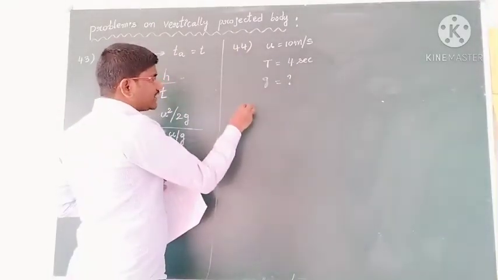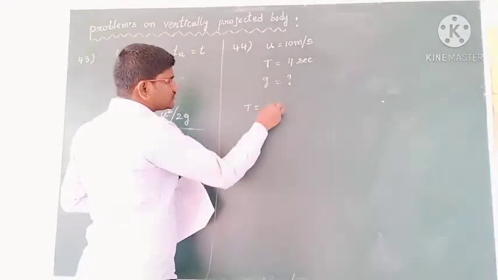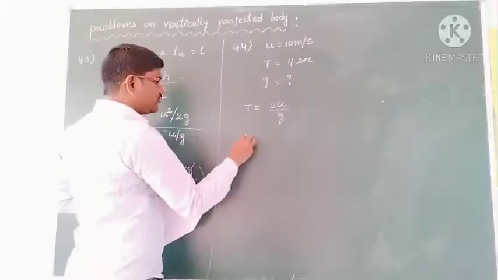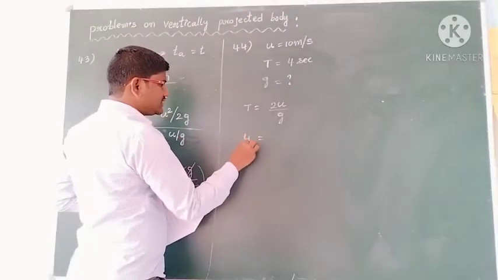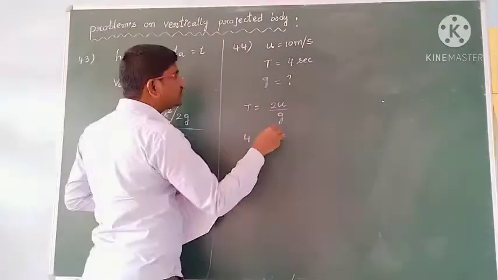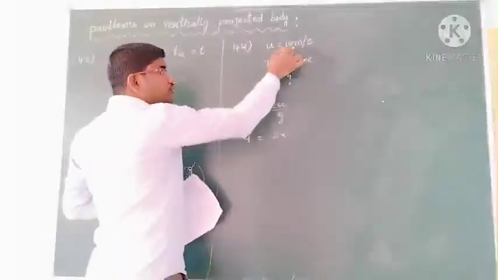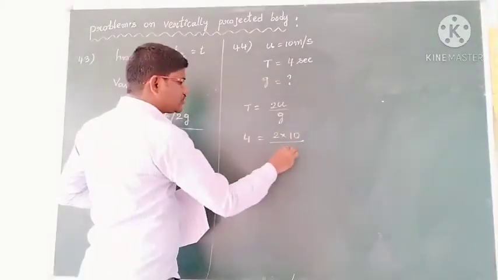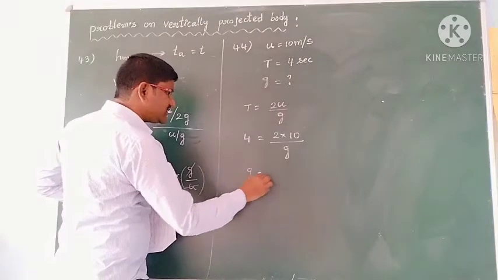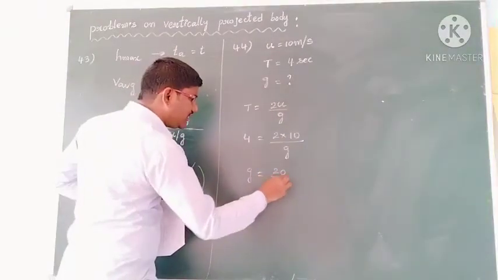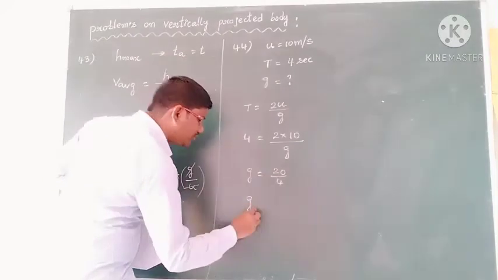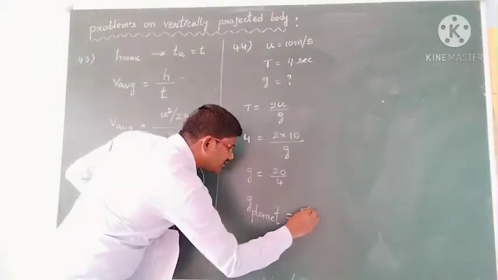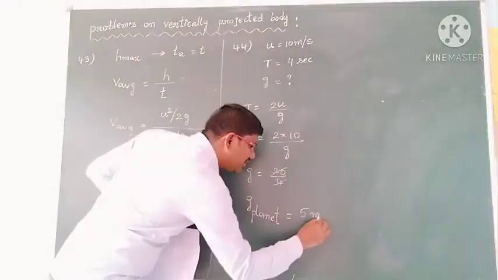Okay, we know the formula, time of flight t is equal to 2u by g, and this t is 4 seconds. So 2 into u, the value they have given is 10, by g, the question mark is g. Then g is equal to 2 into 10, 20, 20 by 4. Then the g value on the planet is 5 meters per second square.